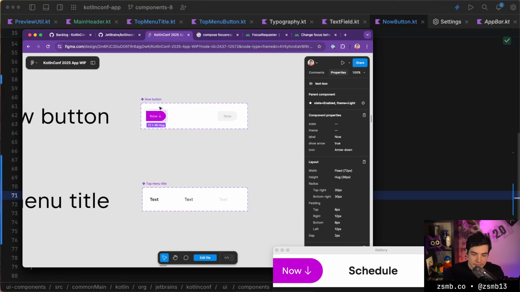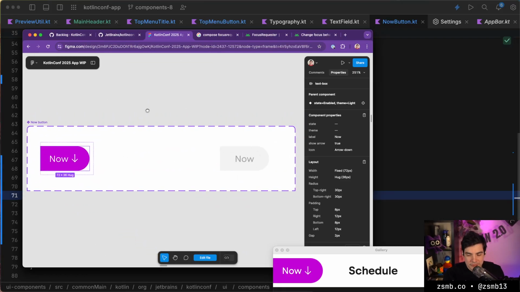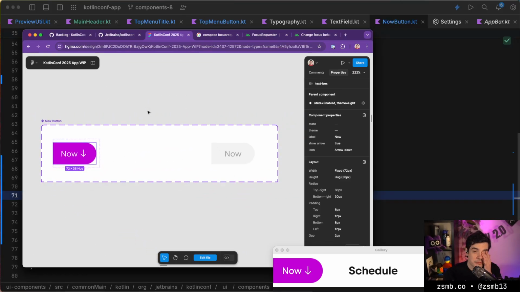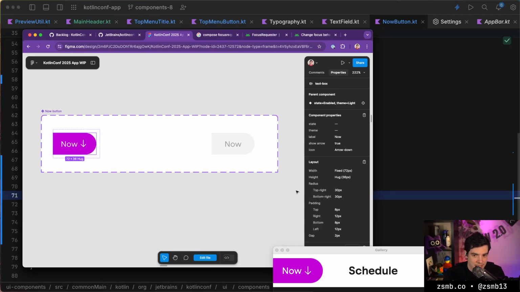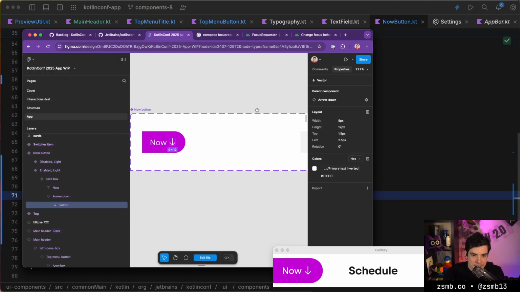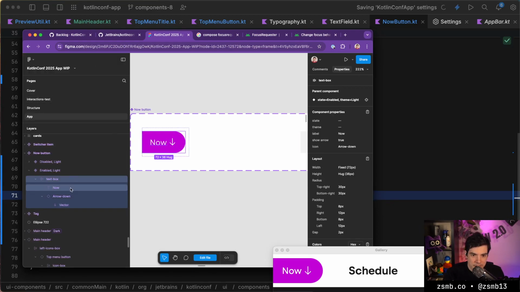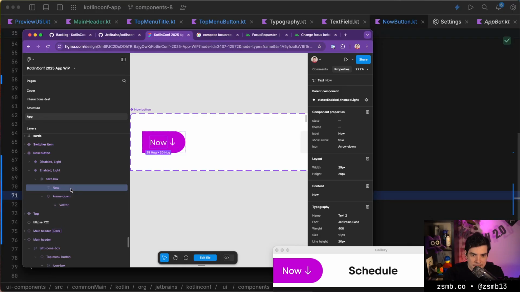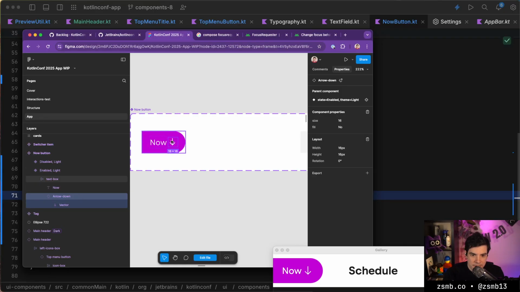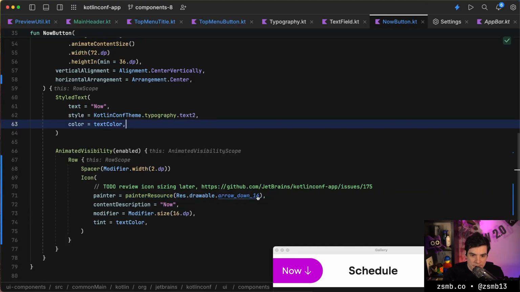Now button. Yeah, so there's no design for this, but I assume it should point up if we're supposed to scroll up to reach the current time, and that's a state that we can get in. So let's see the icon sizing here, just to double check it since we're already here. That's a 16 by 16 icon, which is correct. Arrow down, that looks all good. 16, arrow down.